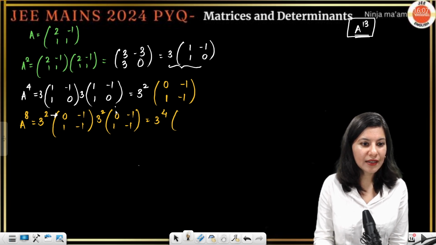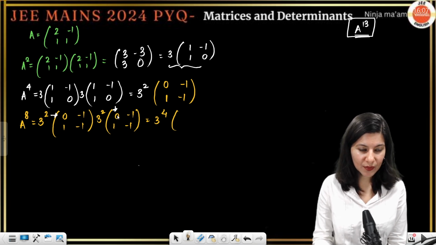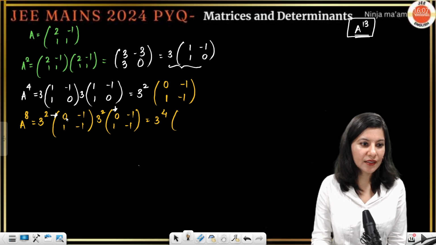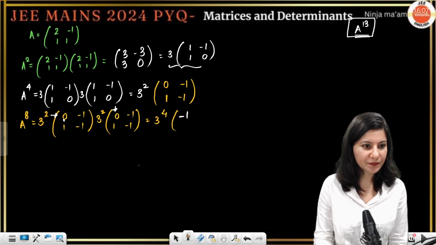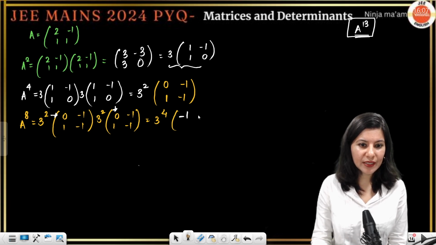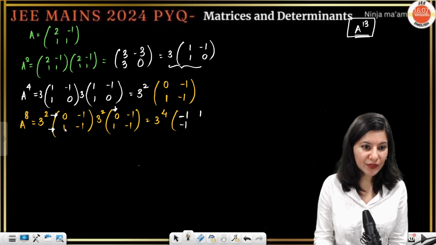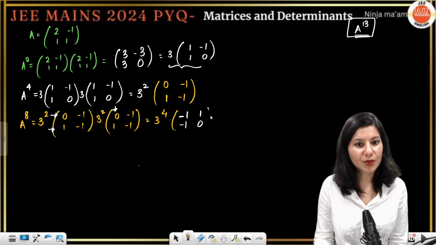Row 1 and column 1. So 0 0. Okay. And then minus 1. So minus 1. Okay. Row 1, column 2. So this is 0 and then plus 1. Now row 2, column 1. So 0 and minus 1. Okay, and row 2 and column 2 will give you -1 and +1, so 0.